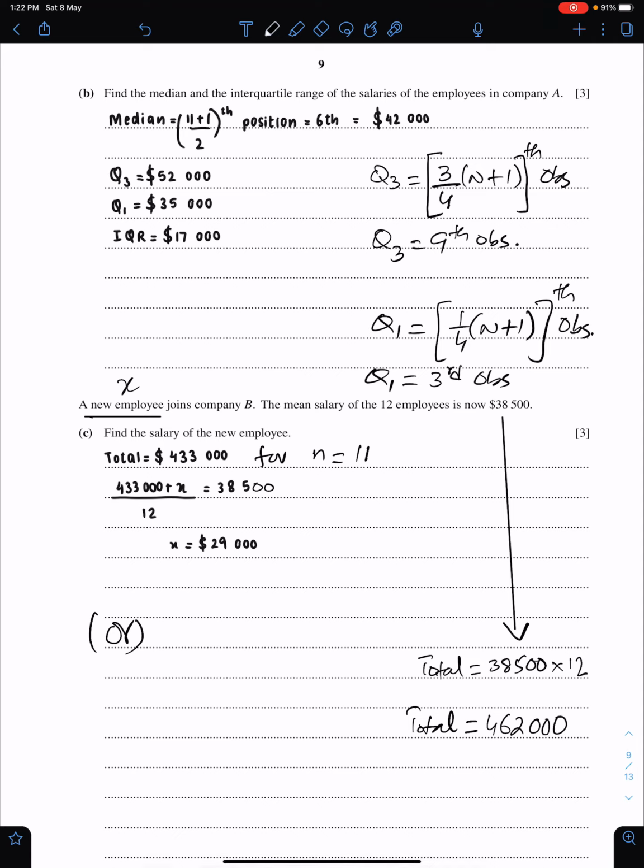So this is the total for 12 employees, and we know the total for 11 employees is 433,000. When you subtract these two, you'll get the salary of the new employee. So this is the other way. Both methods are fine.